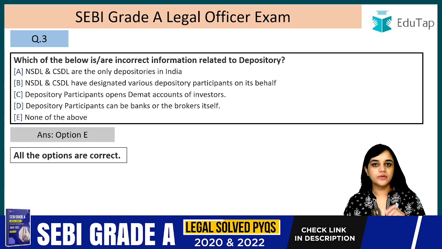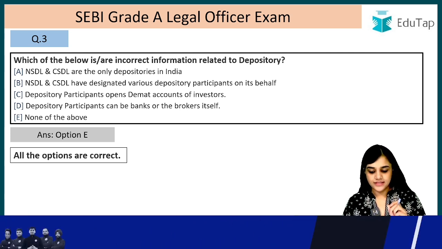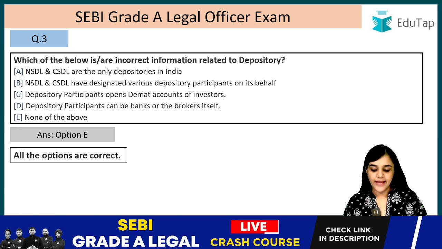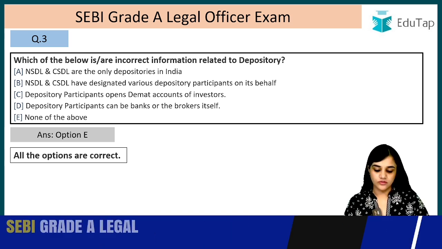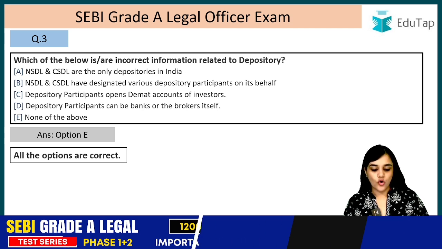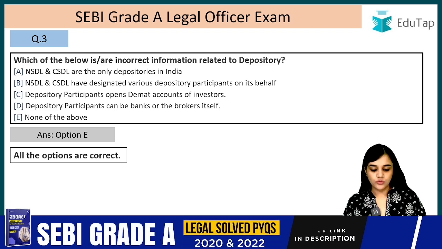Let's read them again because these are all the true statements, right? So NSDL and CSDL are the only depositories in India, correct? NSDL and CSDL have designated various depository participants on their behalf. This is also true. Depository participants open demat accounts of investors. Right again. Depository participants can be banks or the brokers themselves. Right. So all of these are correct. Now question number 4.